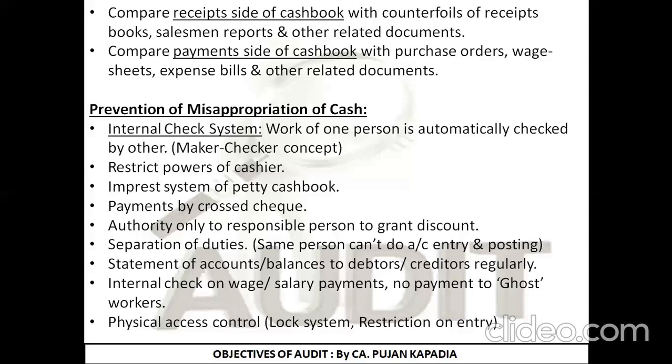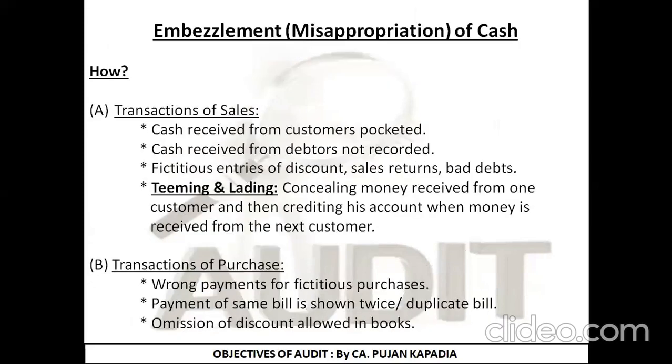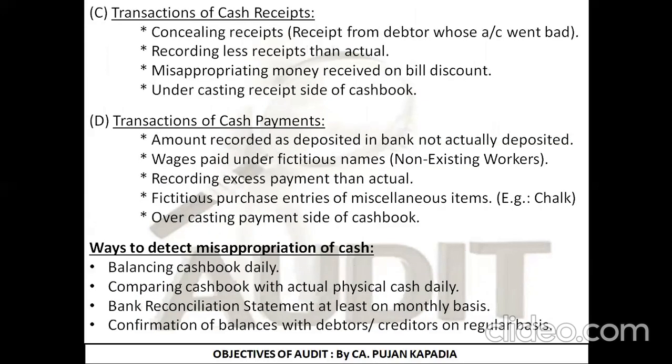Well, I hope you have seen the topic. So I'd just like to recall what we have studied today till now. The topic was embezzlement or misappropriation of cash. The first point we learned is how cash can be embezzled or misappropriated, under which we have studied it can be done in the transactions of sales. The main point was lapping, that is adjustment of receipt from one debtor against the account of another debtor. Second was transactions of purchase. Third was transactions of cash receipts, and fourth was transactions of cash payments.